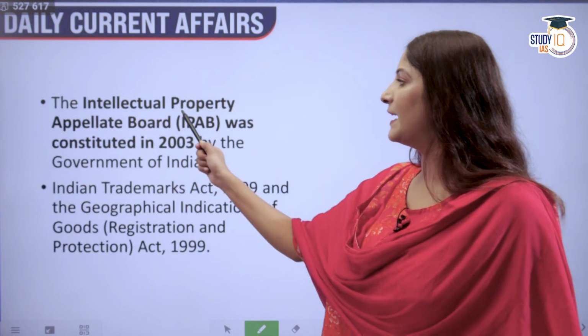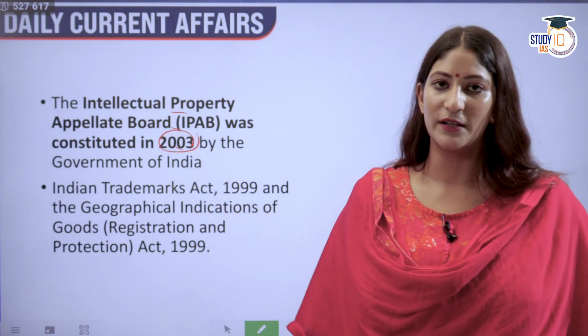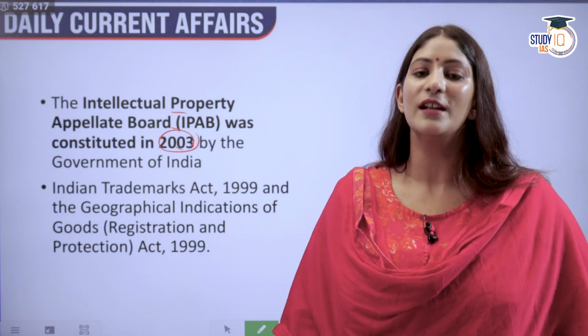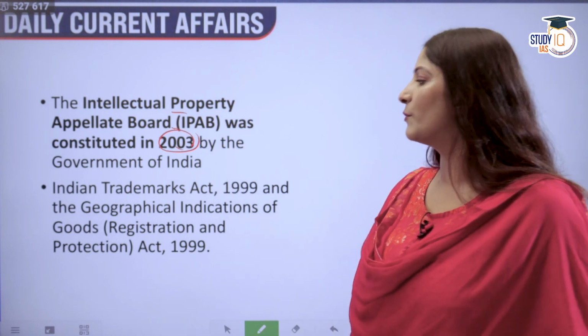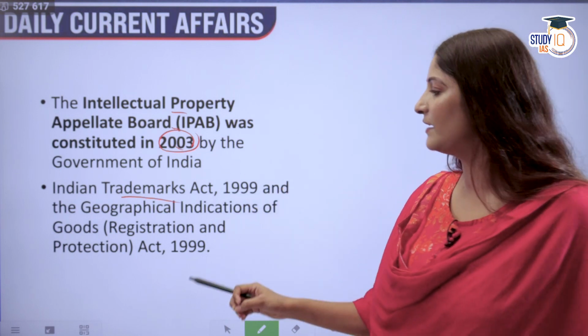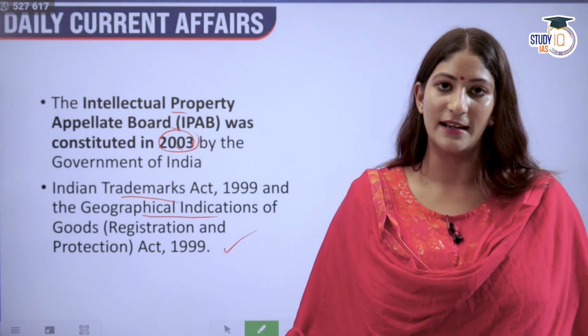That is why the Intellectual Property Appellate Board was created in 2003 by the Government of India. If one has to appeal against the decision of the registrar, they can do so in this appellate board, and it works according to the Indian Trademarks Act of 1999 and the Geographical Indications of Goods Act of 1999 as well.